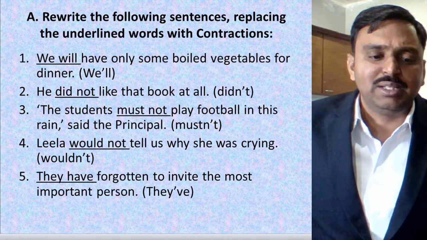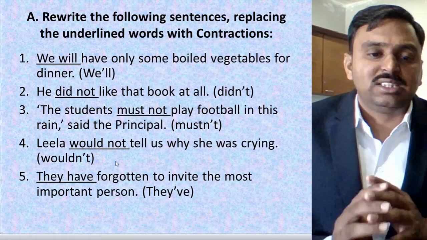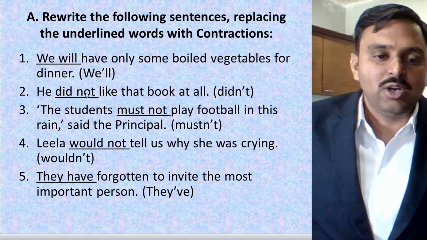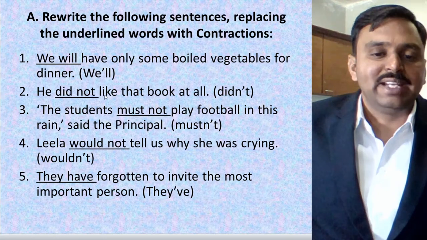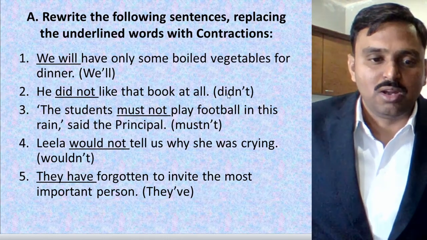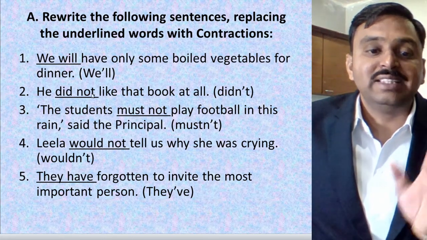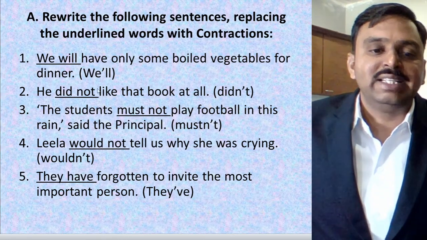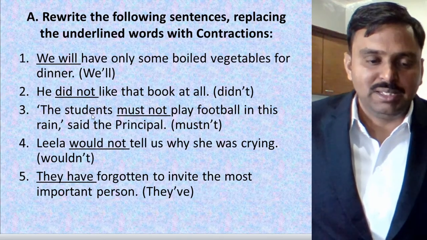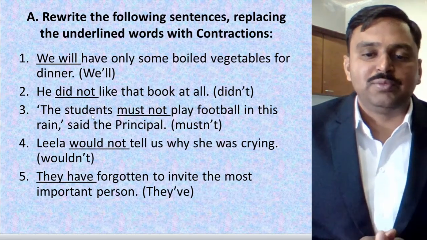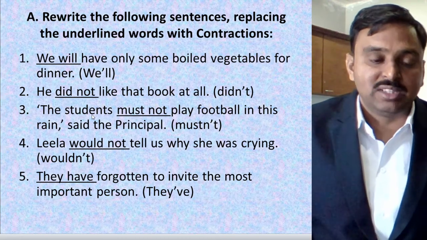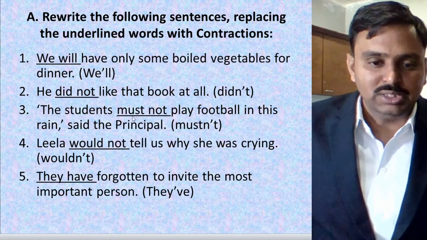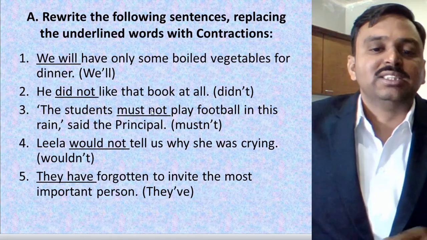He did not like that book at all. Here did not is the underlined word and we'll make it didn't. Okay, so you will write here just the word didn't. Look at the third example: the student must not play football in this rain, said the principal. Here must not is the full form, must and not, so we'll make it a short form.